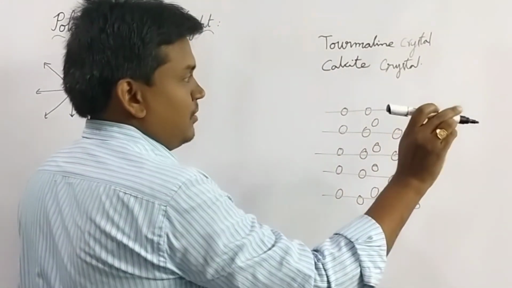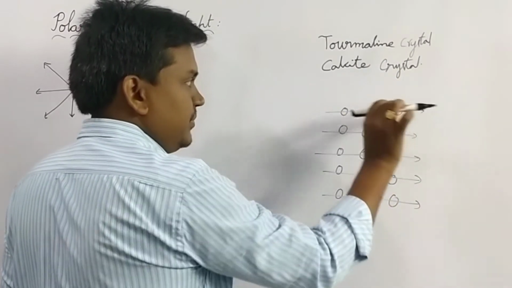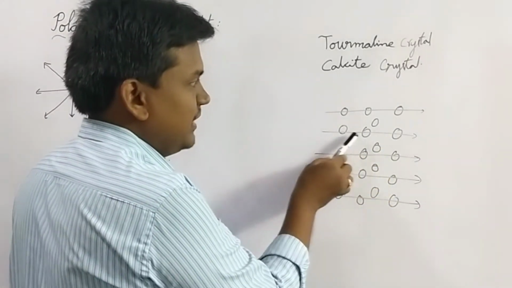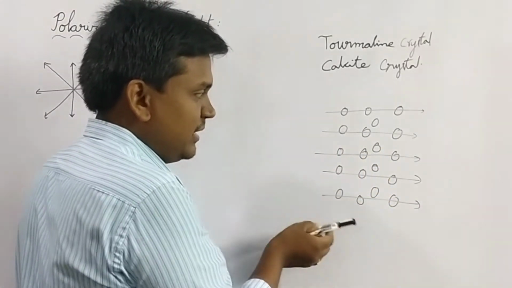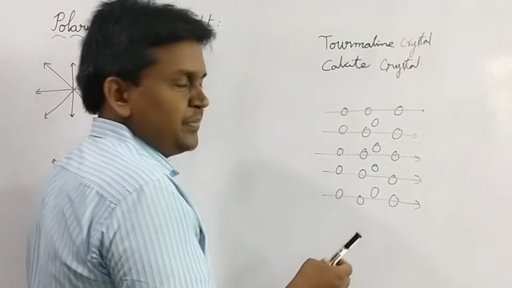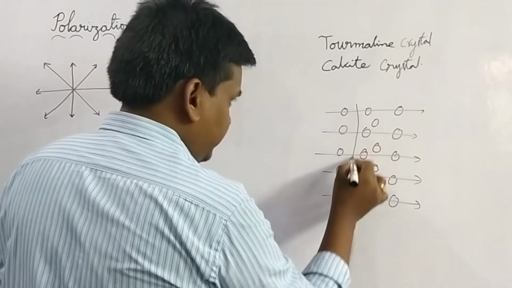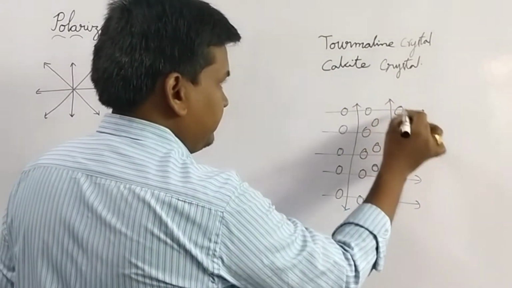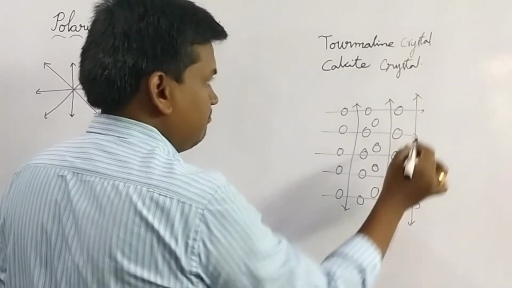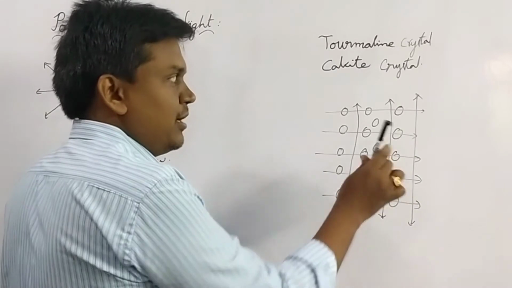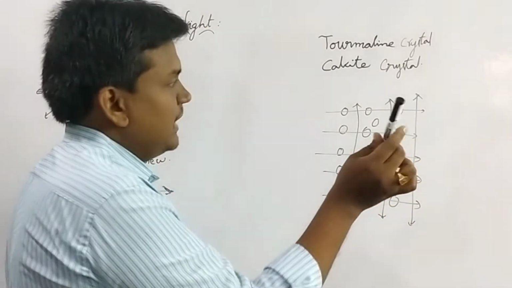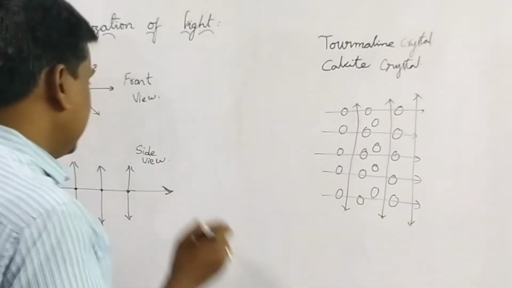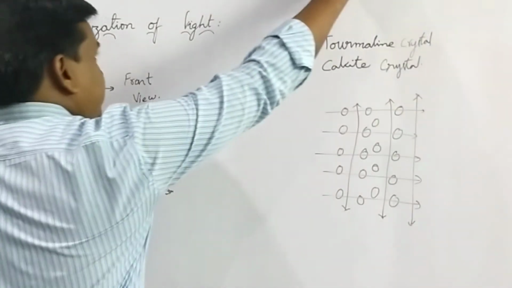See, as the electrons are hitting like this, the molecules will absorb the light. Here also they absorb, here they are absorbing, as they are hitting the molecule. But if we consider these poles which are vertical, they are able to pass through the crystal. As they are not hitting any molecule here, they are able to pass through the crystal. So here I am considering that example.